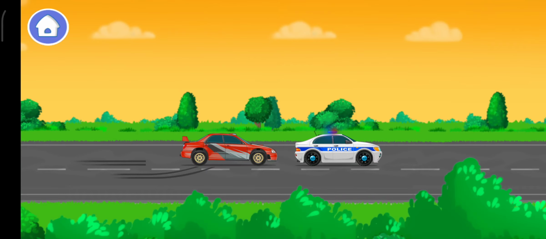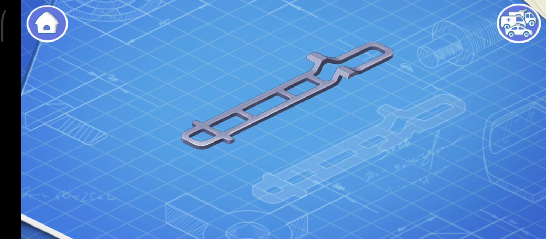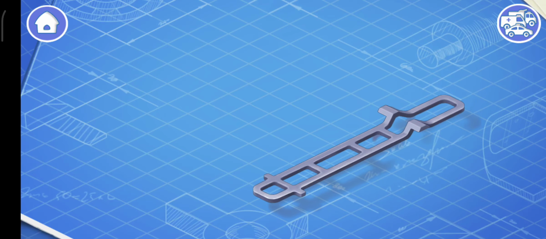That's all. Let's learn the construction of a crane and assemble it. First, let's install a frame. This is the basic part of a car. The frame carries all the other parts.